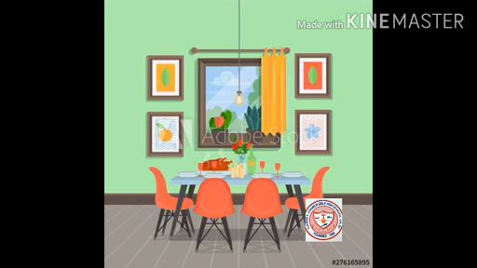What do we see in a classroom? In a classroom we see tables and chairs, desks, benches, board, chalks and duster, and sometimes we even see different kinds of charts in the classroom.